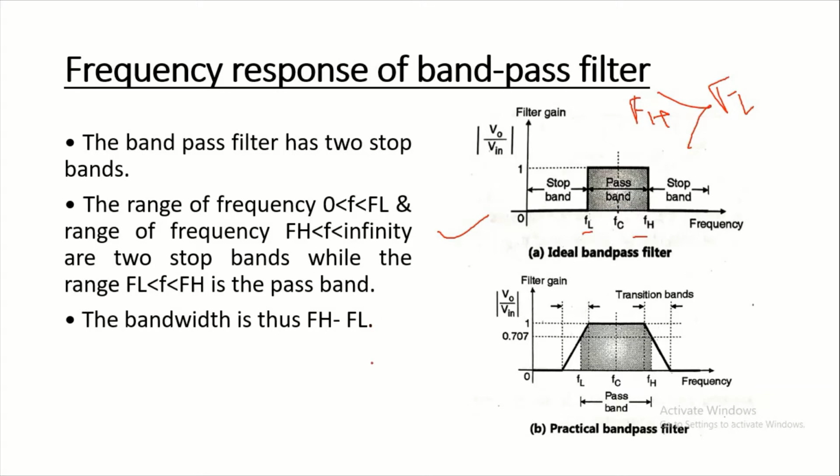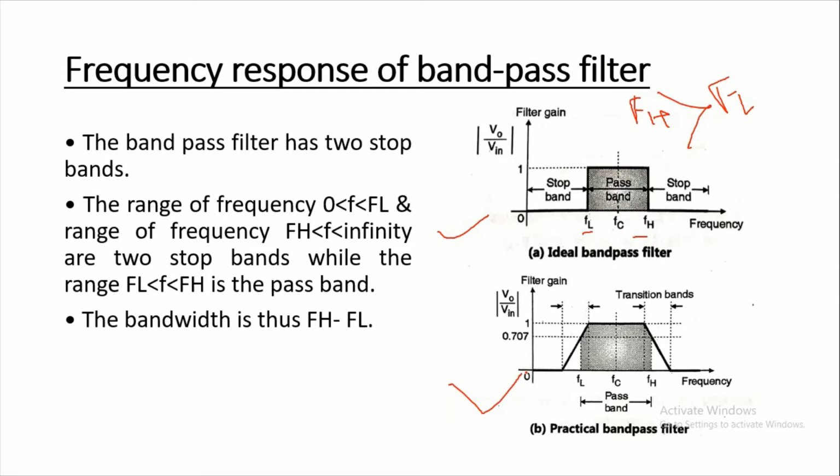The gain of an ideal band pass filter is 0 over the stop band and constant, equal to 1, over the pass band. The gain makes a sudden transition from 0 to 1 at the lower frequency, f equal to FL, and from 1 to 0 at FH. And figure B shows the frequency response of the practical band pass filter.